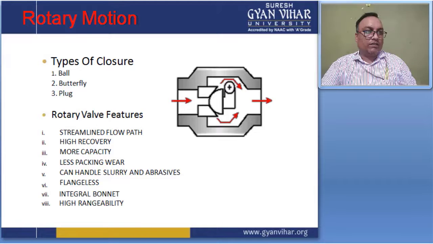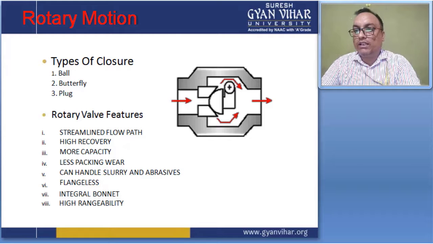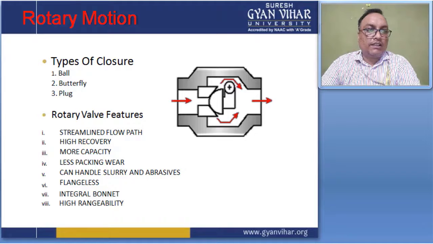This is the rotary motion valve. This rotary motion valve is used in different pipeline industries, and these are the three types of valve. First one is ball type, butterfly, and the plug types of valve. These are ball, butterfly, and plug types of valve.